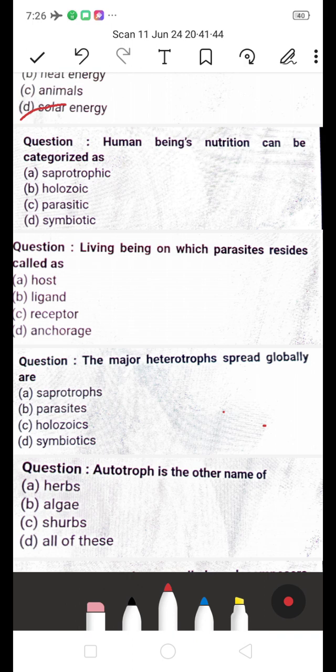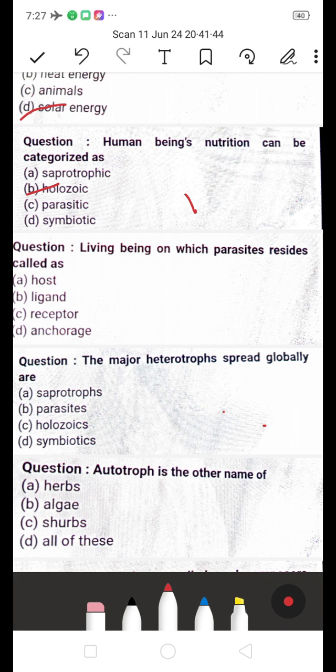Next, human beings' nutrition can be categorized as A, holozoic, B, saprotrophic, C, parasitic, D, symbiotic. Which is the right answer? The answer is holozoic, because we human beings ingest the food, it is digested and absorbed, and egestion is also done. So holozoic is the right answer.